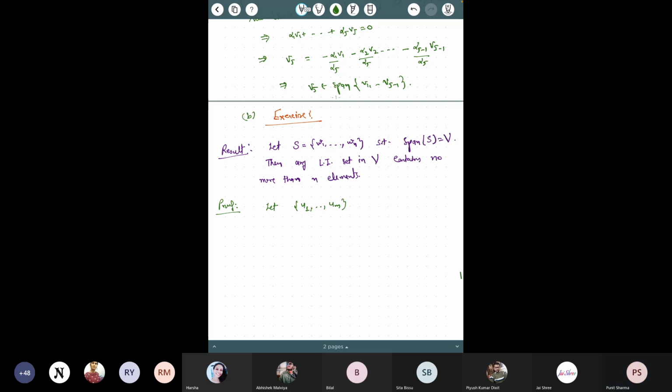This is a linearly independent set in V. Now, my claim is to show that m is less than or equal to n. If I can show that m is less than or equal to n, then I'm done, because I have started with an arbitrary linearly independent set. So now you tell me that m is less than or equal to n, with your argument.